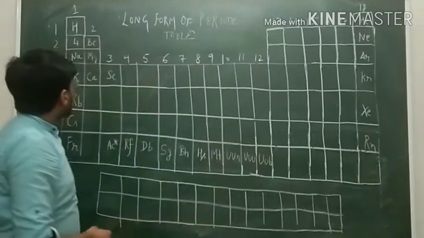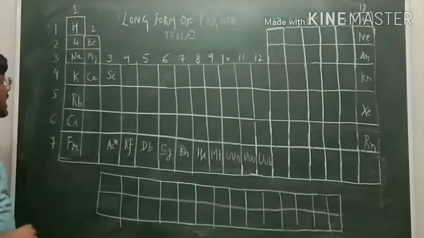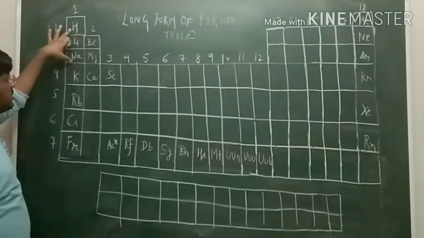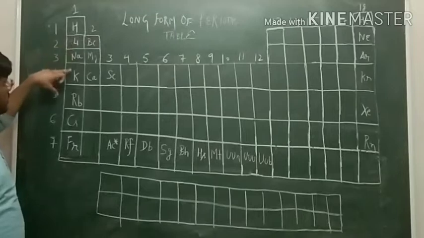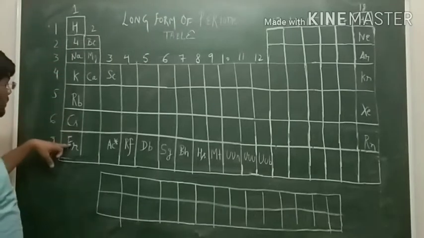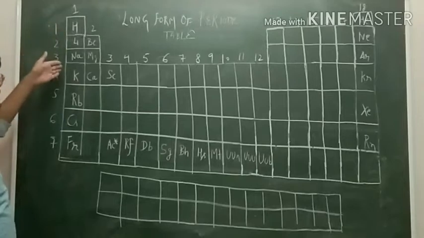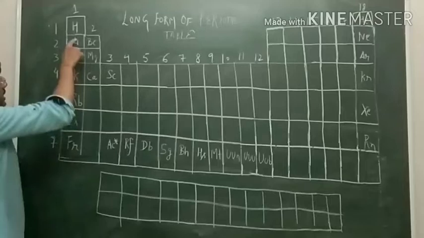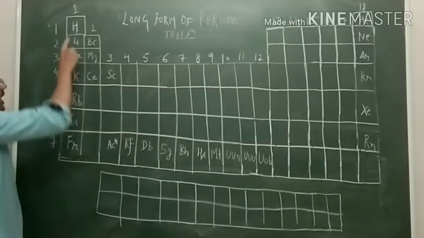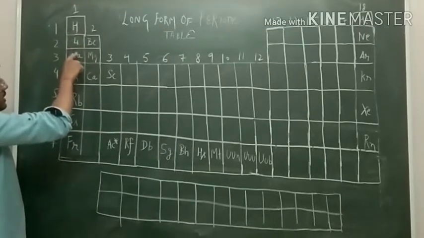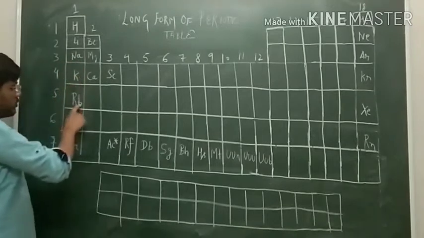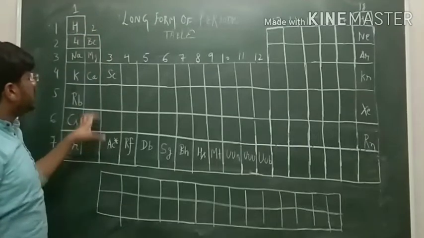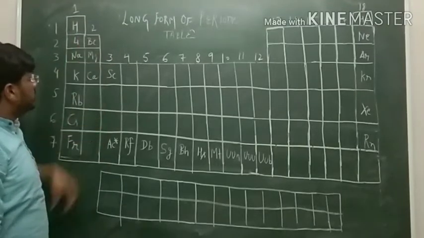Now we will see how the elements are arranged in this periodic table. First is hydrogen, then lithium, sodium, potassium, rubidium, cesium, francium. There is an acronym to learn it, like "Helena की रब से फरियाद": hydrogen, lithium, sodium, potassium, rubidium, cesium and francium. Next we will fill the column number 2, that is group number 2.